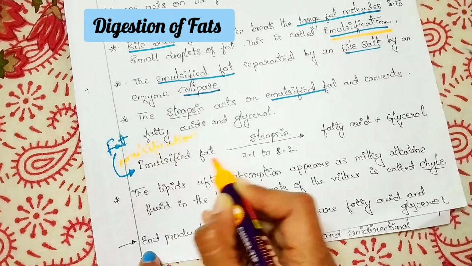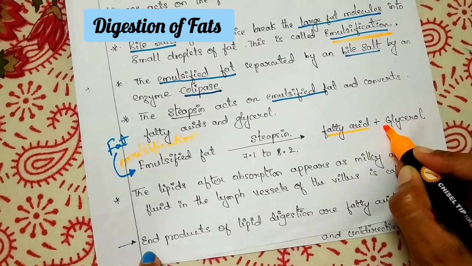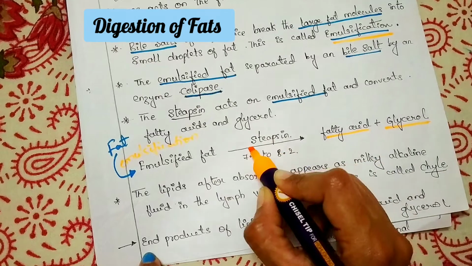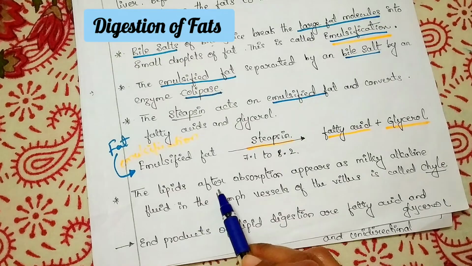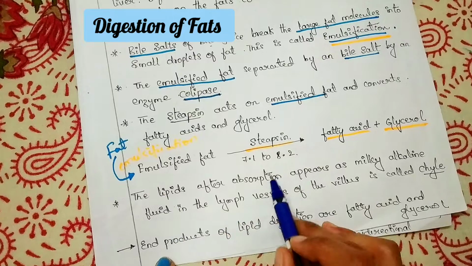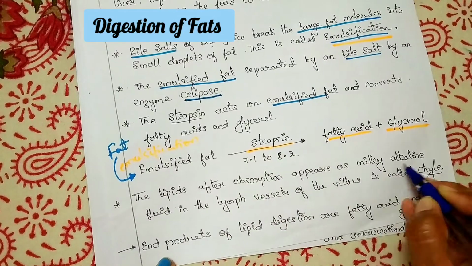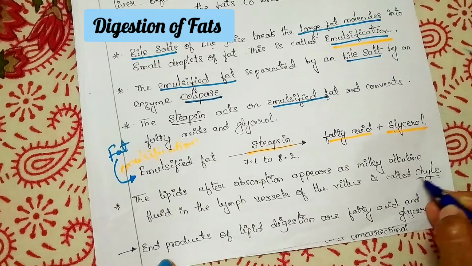Then this emulsified fat, the smaller form, is converted into fatty acid and glycerol by the action of steapsin. After that the lipids are ready to absorb. And the lipids after absorption appear as a milky alkaline fluid in the lymph vessels of the villus, which is called chyle.